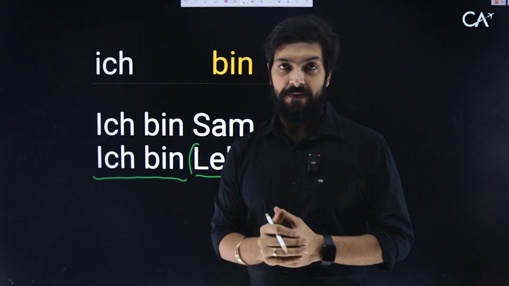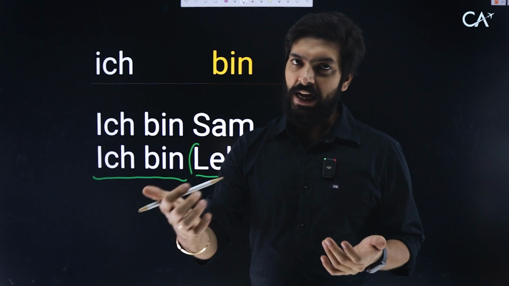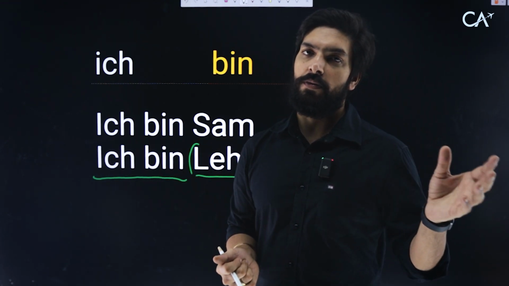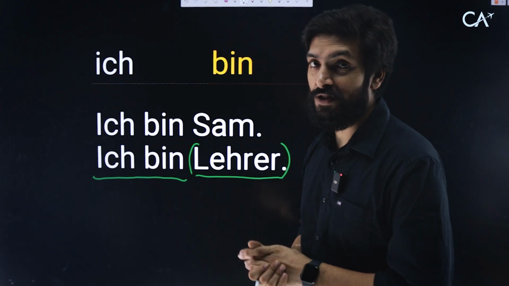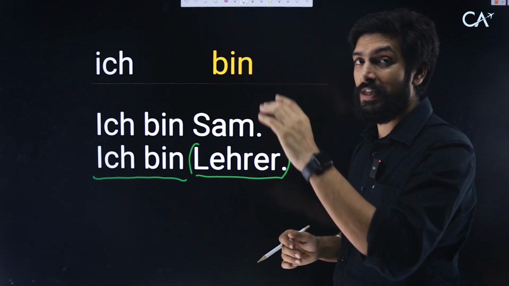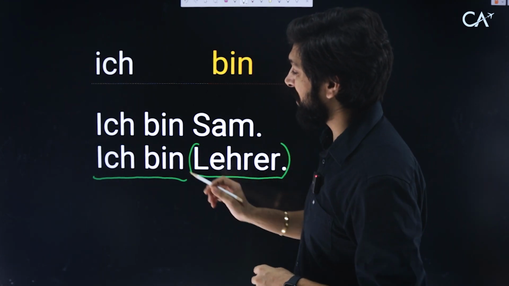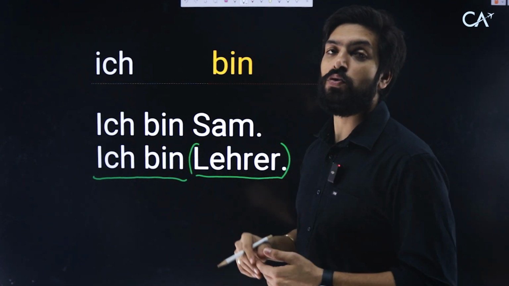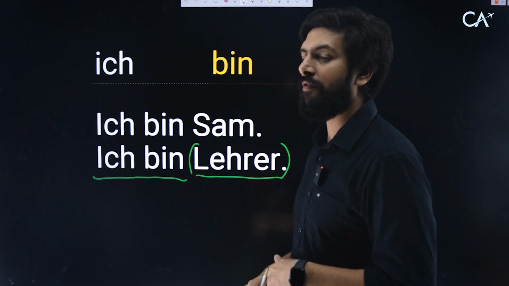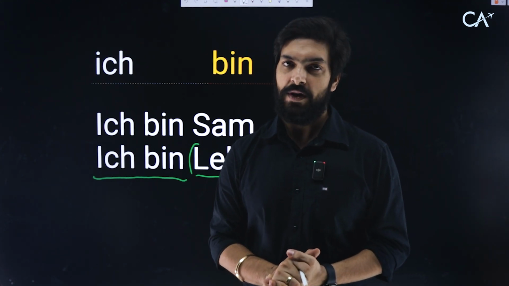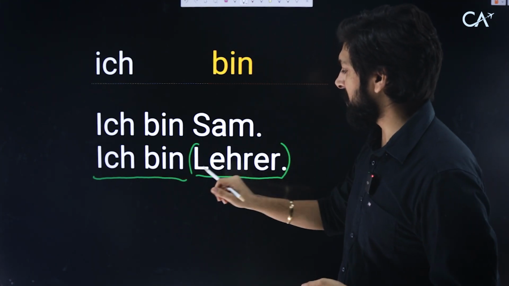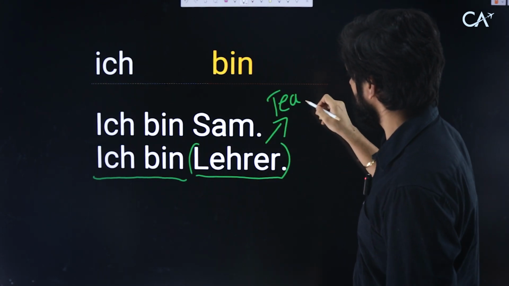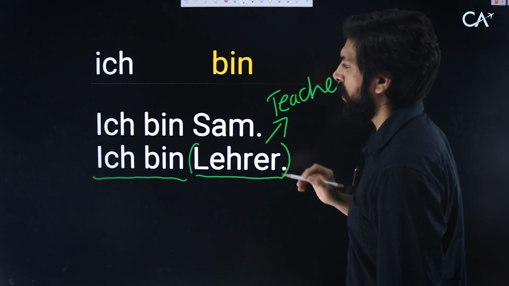Now you do it for yourself. Ich bin, whatever your name. And if you're a student, Ich bin Student, or whatever your profession is. So create your own profession, search about it. Of course, the profession chapter will be separate, but you can create your own sentence. Ich bin, your name and your profession. If you're a student, then you say Student. Ich bin Student. For feminine students, we say Studentin. Okay? Ich bin Sam, ich bin Lehrer. Lehrer is a teacher, a person who teaches. Let's go with the next one.